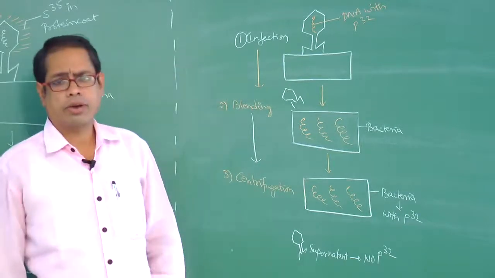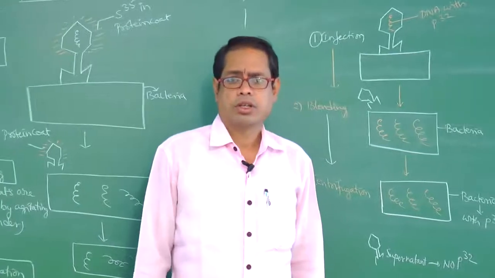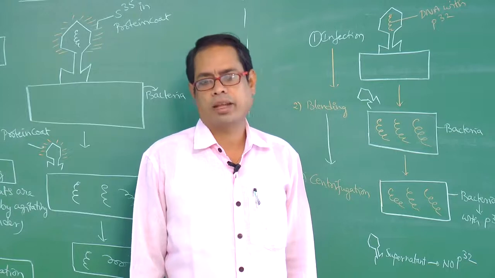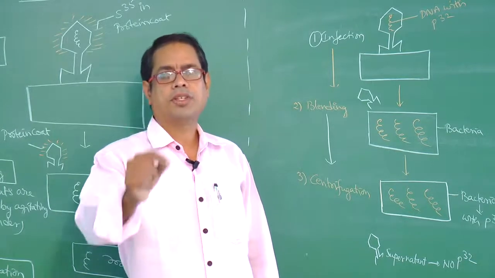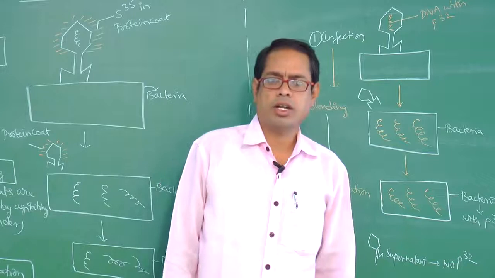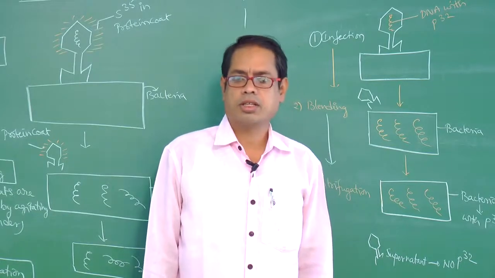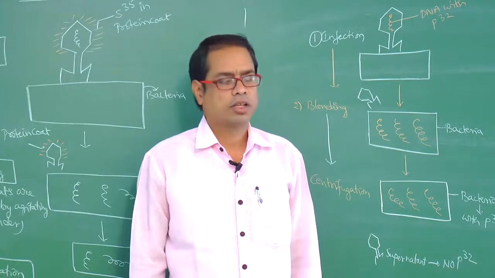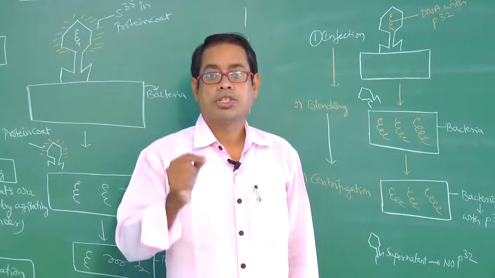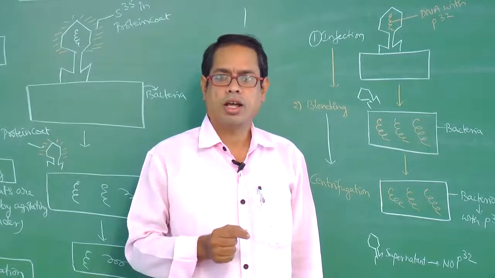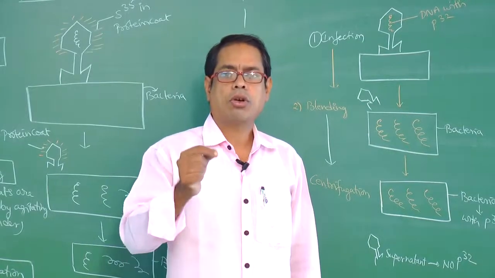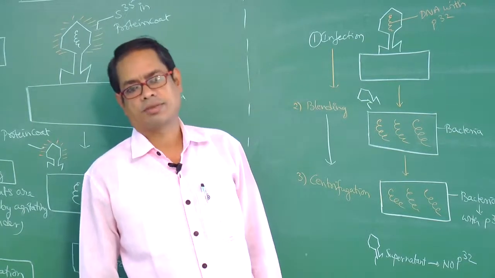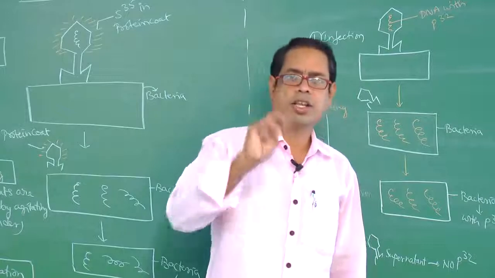So now I want to ask a few questions. Nucleic acids were called nuclein by Frederick Miescher. The search for genetic material, how many concepts are there? Three concepts. Transforming principle by Griffith. Griffith worked on Streptococcus pneumoniae, or Pneumococcus, which causes pneumonia disease. Right, there the four conditions are there.